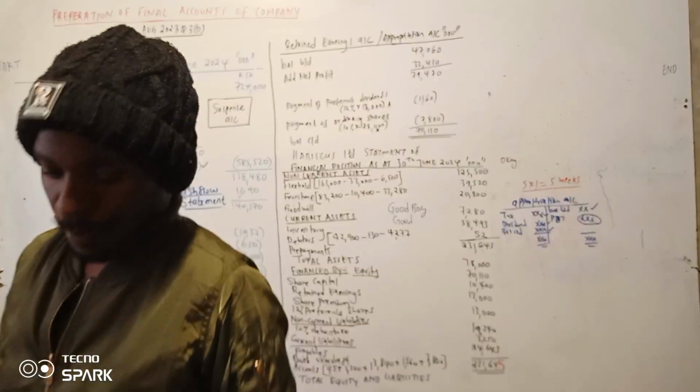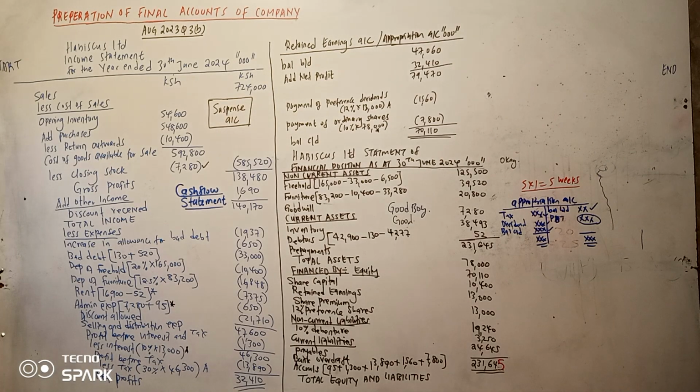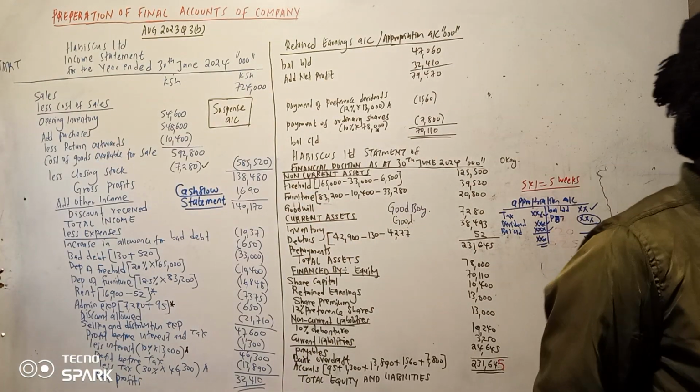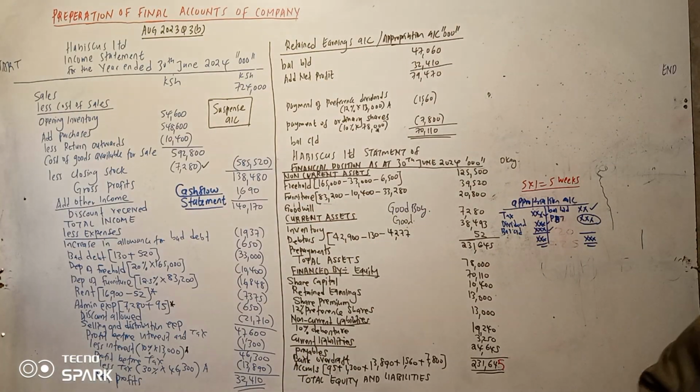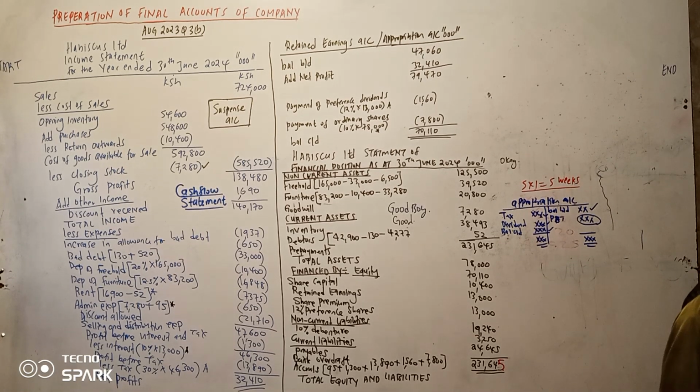It's still under preparation of the final account of the company. Let me read the question. The following trial balance was extracted from Bahati Limited as at 31st March 2023. So we have the trial balance, as you can see there.